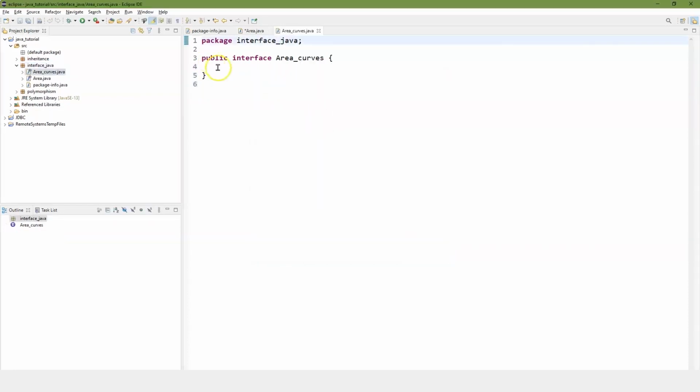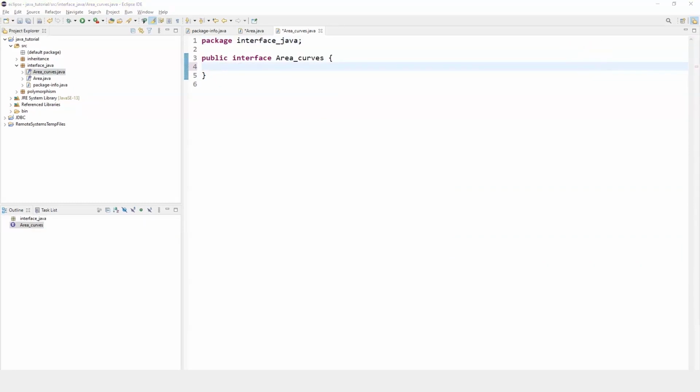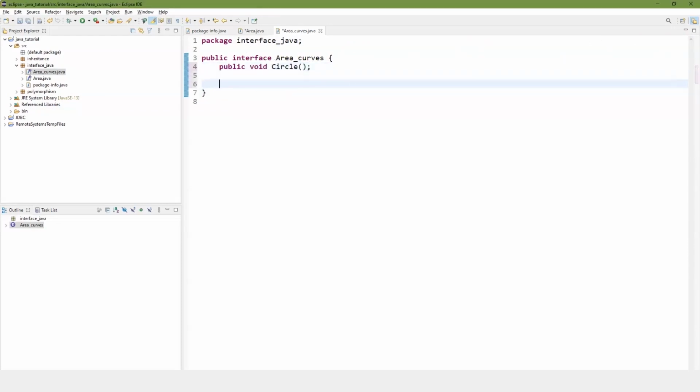So we have our area curves, and maybe this one happens to be for a circle. So we have our curved areas. Let me just go back in here. And maybe we'll do not only a circle, but an oval. There we go. So now we have our circle, oval, or ellipse, depending on what you want to use.